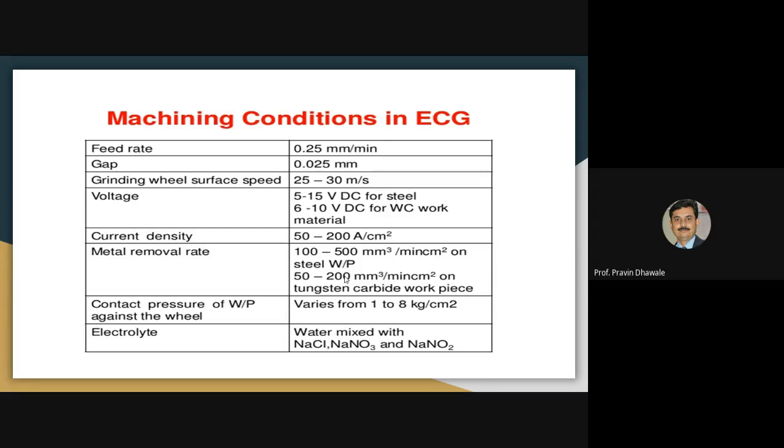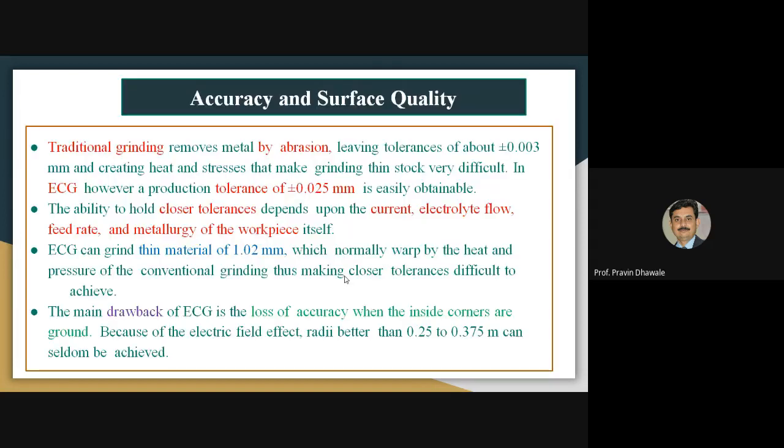Take sufficient time to write these particulars of the parameters in terms of range. That was described in this slide.